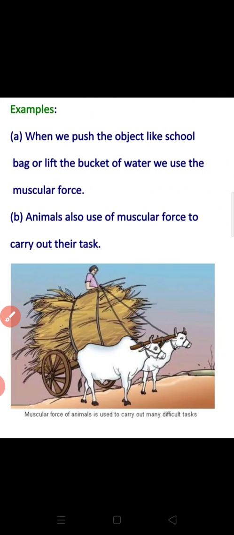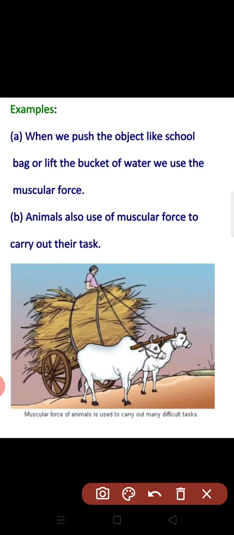I can show you by examples. The first one: when we push an object, like a school bag, whenever you come to school and hold your bag on your shoulder, or when you lift a bucket of water, or when you lift a bottle of water, we use muscles. That's why this is called muscular force.